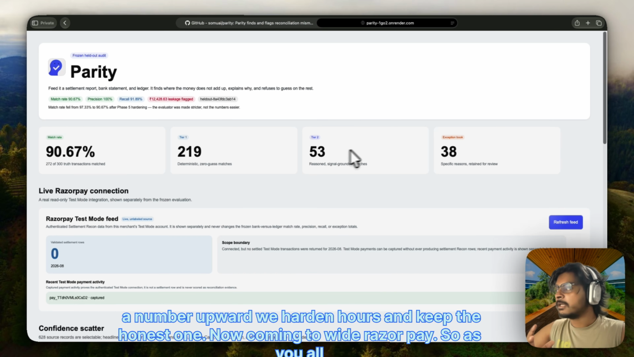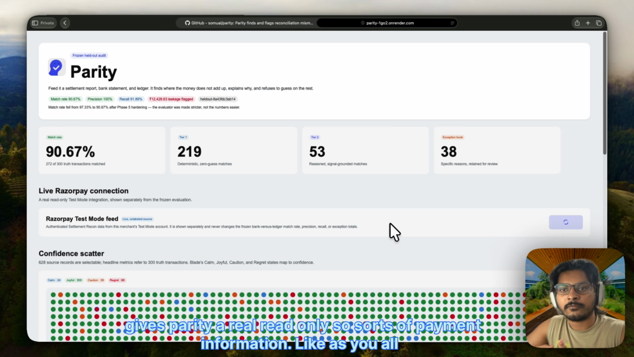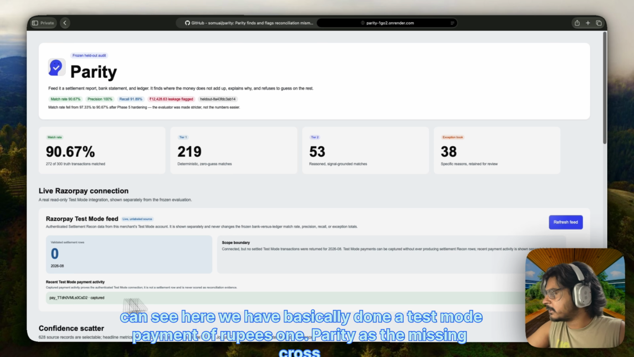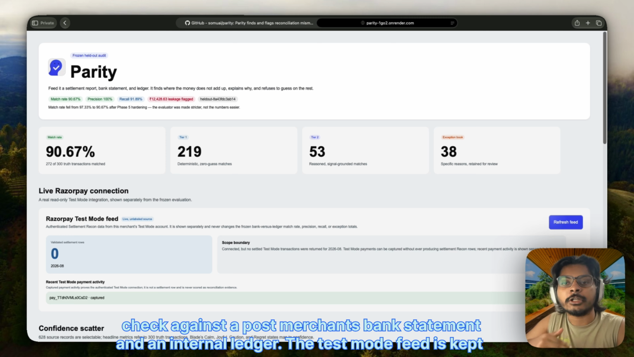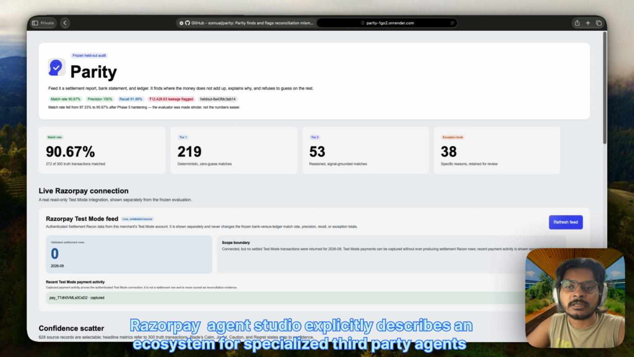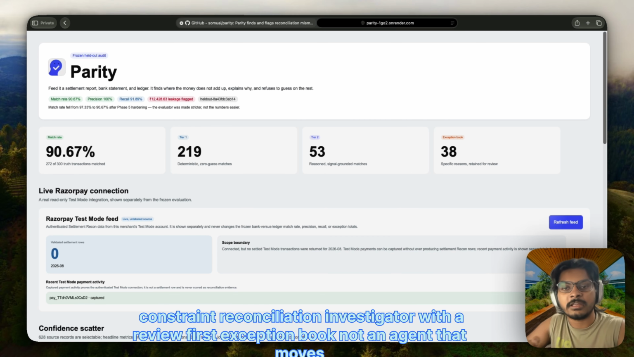Now coming to why Razorpay. As you can see here, the Razorpay settlement record feed, one sec, it's loading. The reserve-based settlement recon feed gives Parity a real read-only source of payment information. As you can see here, we have done a test mode payment of ₹1. Parity adds the missing cross-check against a merchant's bank statement and an internal ledger. The test mode feed is kept separate from our bank-versus-ledger evaluation, so it cannot inflate the accuracy. Razorpay's Agent Studio explicitly describes an ecosystem for specialized third-party agents, including automated tax reconciliation tools. Parity fits that direction. It is a constrained reconciliation investigator with a review-first exception book, not an agent that moves the money.